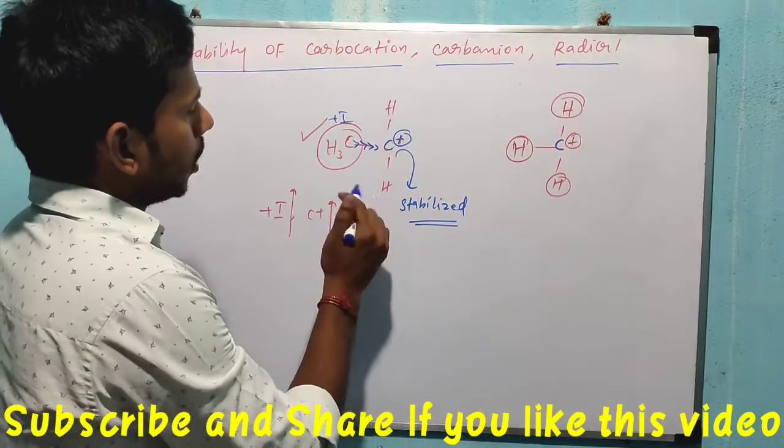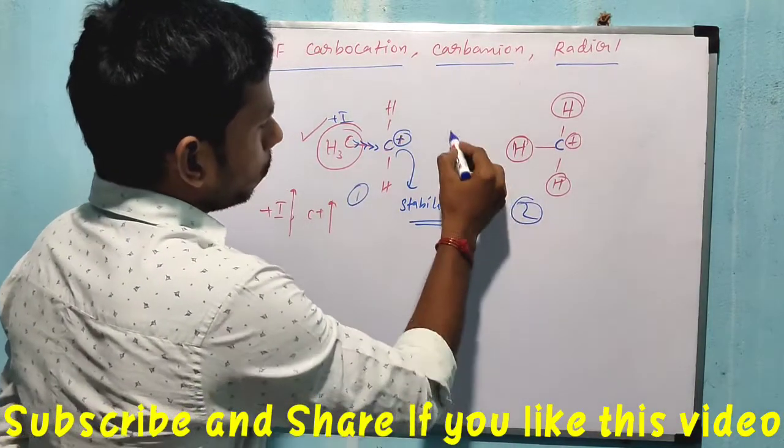So between these two compounds, 1 and 2, the one with the plus I group is more stable.